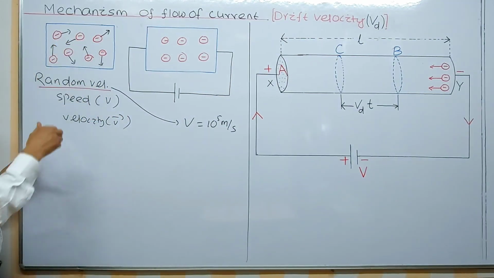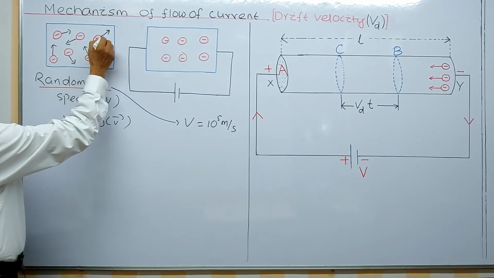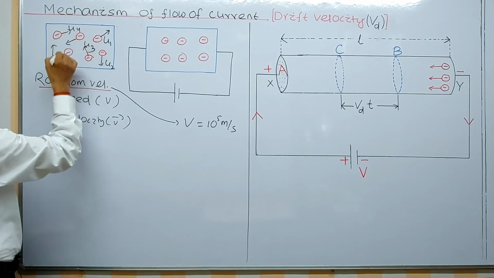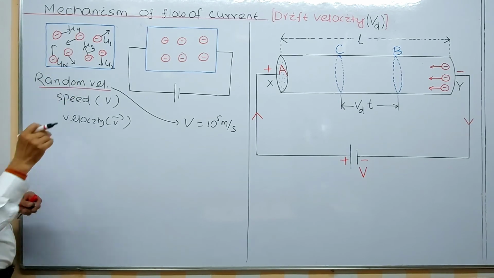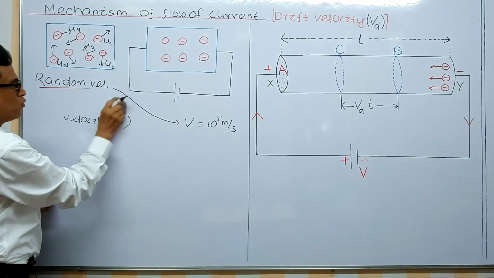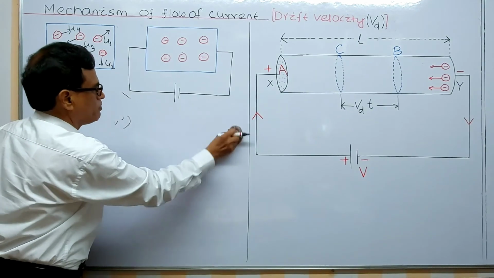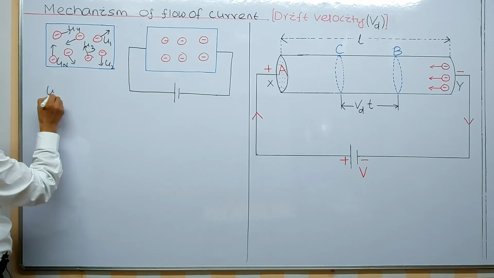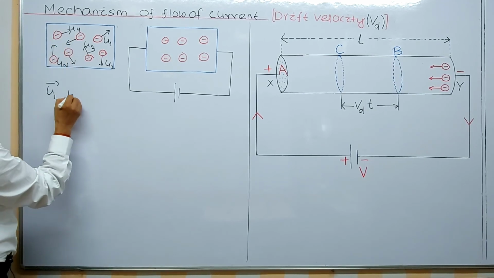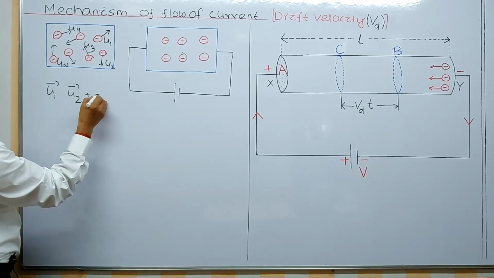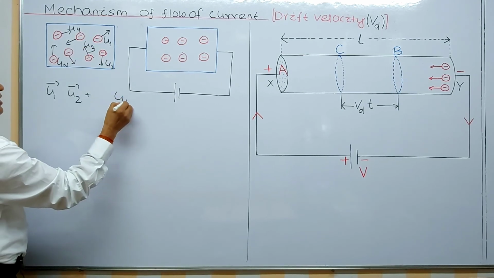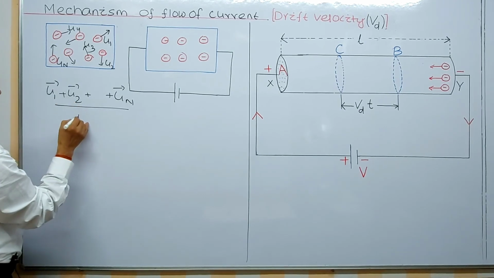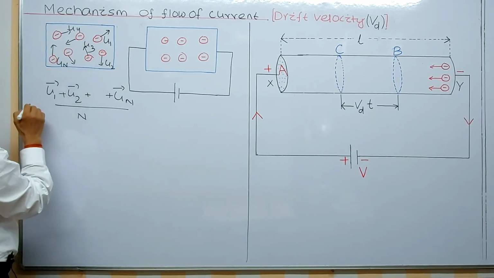But they are moving randomly here and there. You see, if this velocity is u1, the velocity u2, u3, u4, say this is un, there are n number of particles, then we can say this random velocity means they are moving in all possible directions. u1 is the velocity of first, u2 is the velocity of second, plus u3 velocity of third, and there are n particles. So the sum of u divided by n, that is the average velocity of an electron.